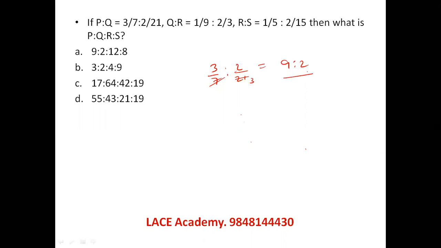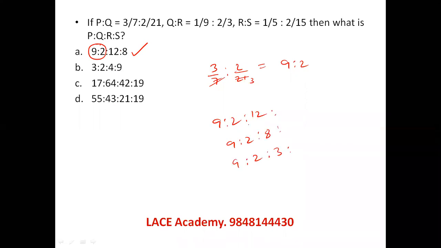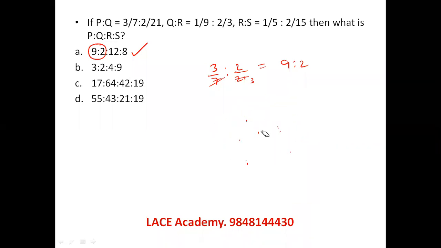So I know P and Q are 9 is to 2. So 9 is to 2, P and Q should definitely be there, whatever R and S are. So this is the only option possible. This is a very straightforward question without any wastage of time. If all the options were like this, then you would be worrying and would need to verify. But now only 9 is to 2 is present in the first option, so no need of verifying anything.